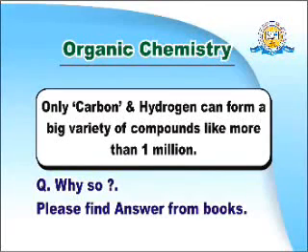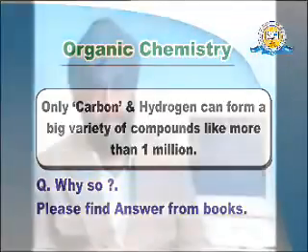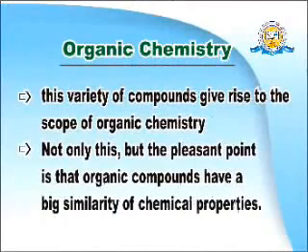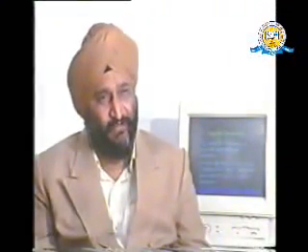Let us go ahead. Carbon and hydrogen can form such a variety of compounds, 10 lakh and even more, but the pleasant property in organic chemistry is that there is a very big similarity of chemical properties between organic compounds. Like in alkanes, all the alkanes are paraffins.